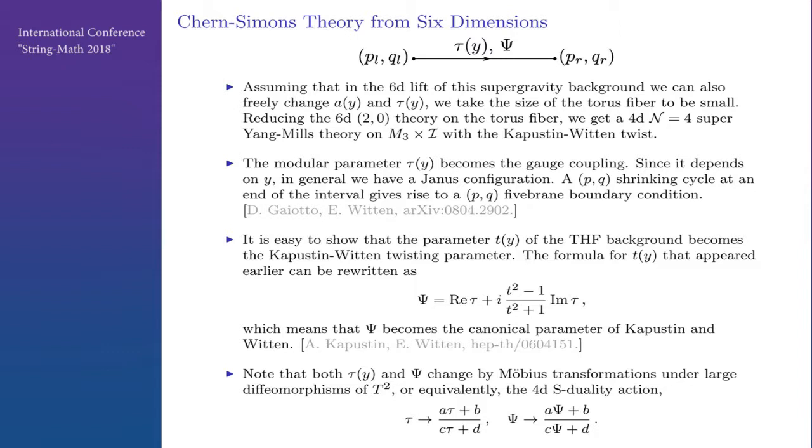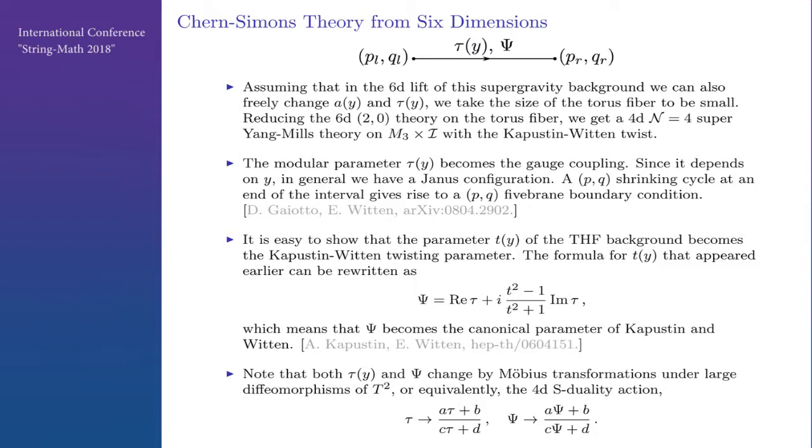So let's assume that the 6D lift of this supergravity background has the same nice property, that we can change the area and the modular parameter arbitrarily while keeping this parameter psi. So then we can take the torus fiber to be very small and reduce on it to 4 dimensions. And we get 4D N=4 super Yang-Mills on M3 times this interval, which was our y coordinate. And the modular parameter will obviously become the gauge coupling, and since it in general depends on y, we have a Janus configuration. And then a PQ shrinking cycle at an end becomes a PQ 5-brane boundary condition in the N=4 theory.